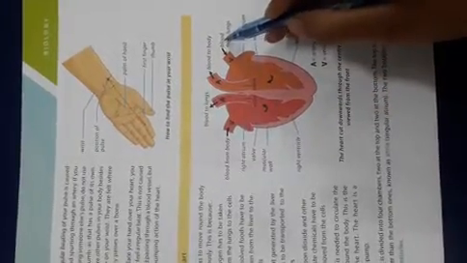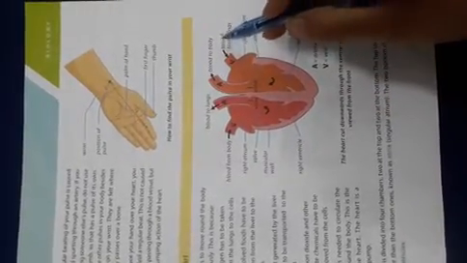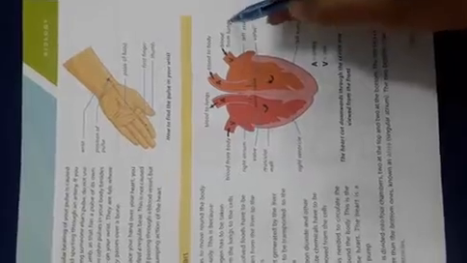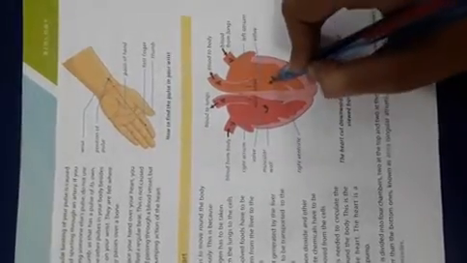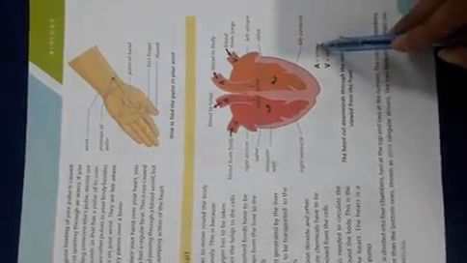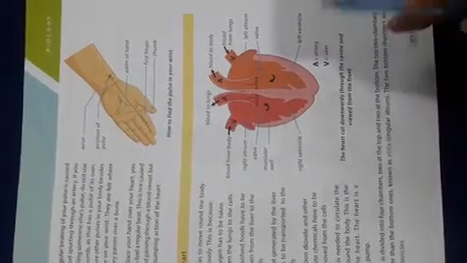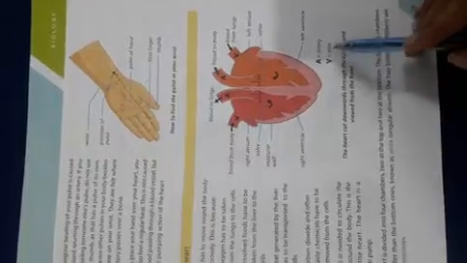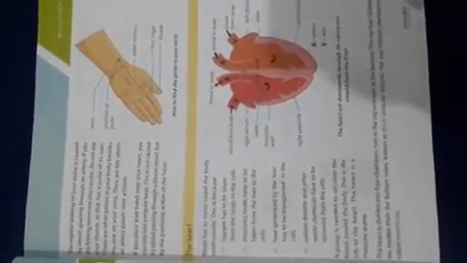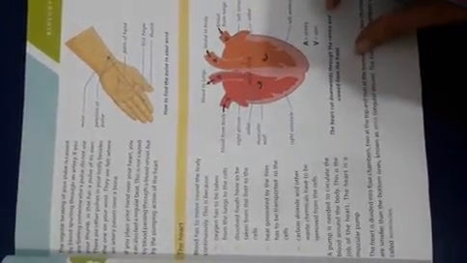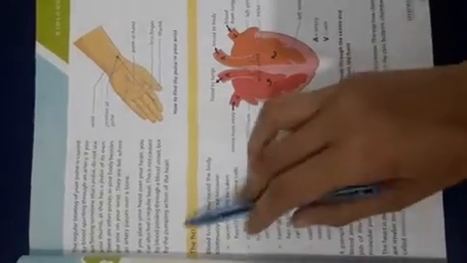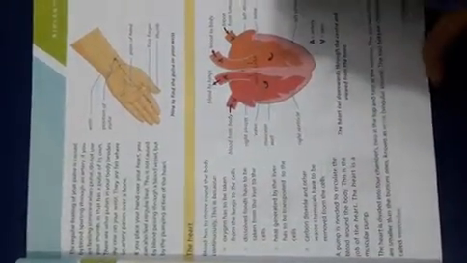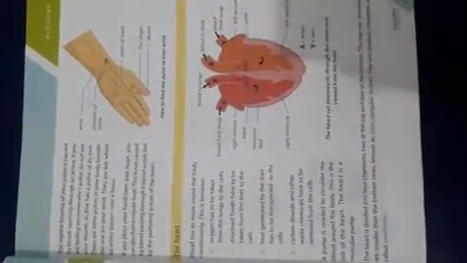And veins are the blood vessels that carry blood to the heart. This is the blood that the veins are carrying from the lungs to the heart. So arteries carry blood away from the heart, and veins are the blood vessels that carry blood to the heart. So this is the basic information about the heart, its main job and its structure.